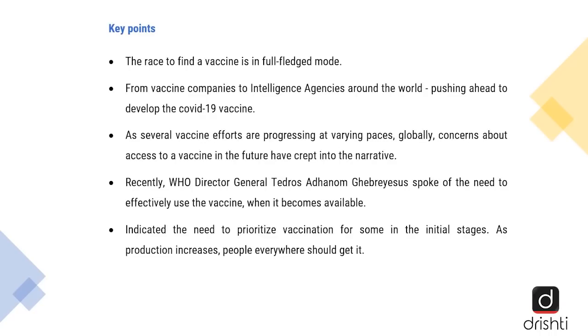So it is very clear that all of them are racing ahead to find a vaccine, and it is in full-fledged mode. From vaccine companies such as Oxford University collaborating with other companies and with Serum Institute in India, to even intelligence agencies around the world, everyone is pushing ahead to develop the COVID-19 vaccine.